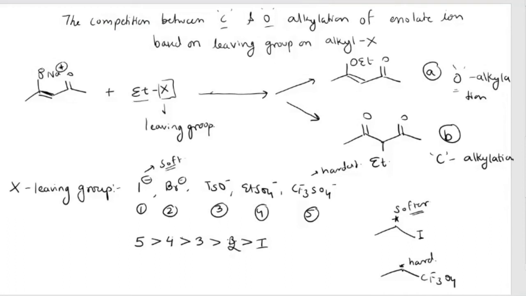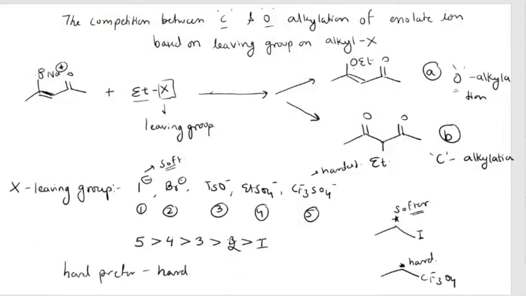So if this is hard, we know that oxygen is harder than carbon. So in this case, oxygen will attack the carbon if it is hard, because we know that hard will prefer hard.